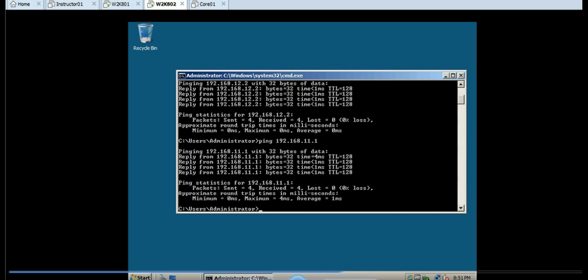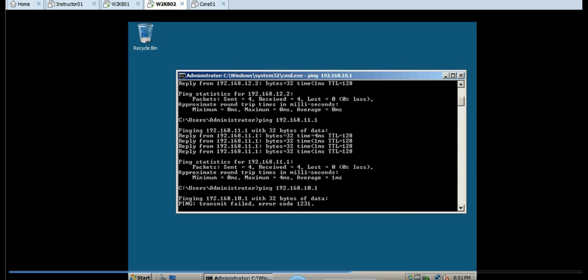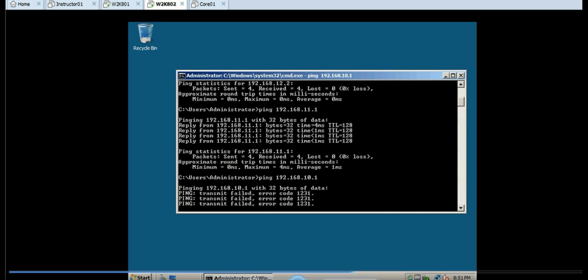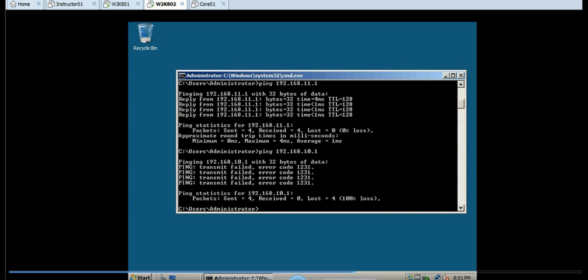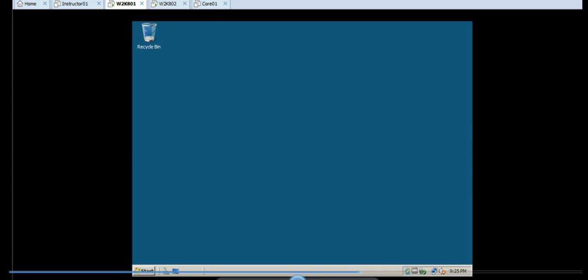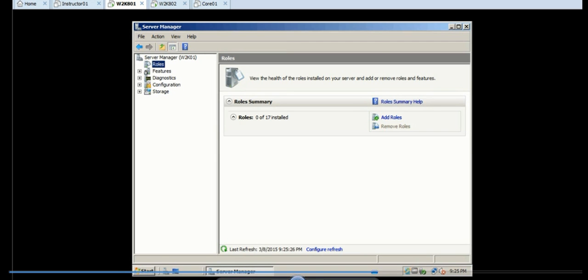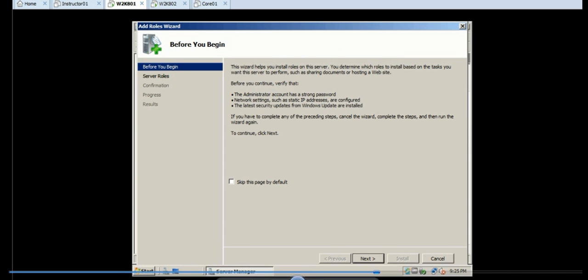Alright, the 11.1 works, which is the second adapter on the first server. And then we're going to try the first adapter on the first server. And we get a ping transmit fail. That means it cannot reach the destination from where it's at right now. So in order to correct that, we're going to have to enter static routes into the Server Manager snap-in.